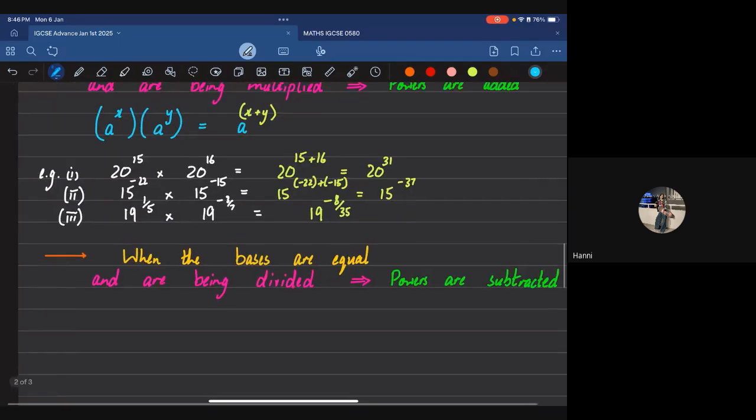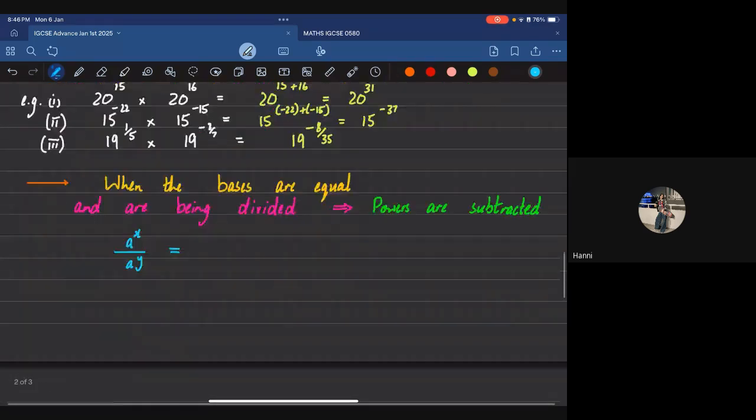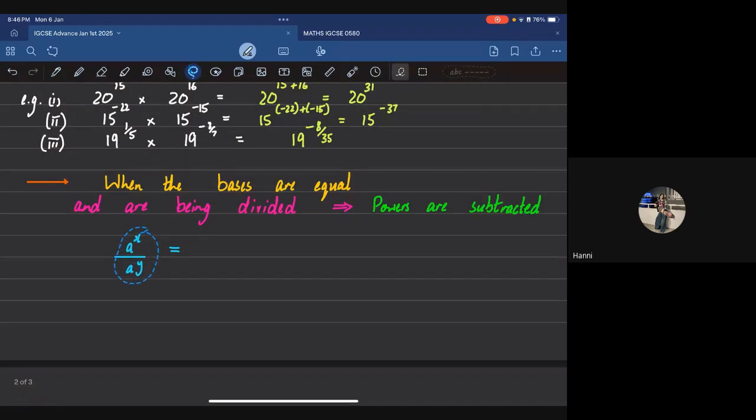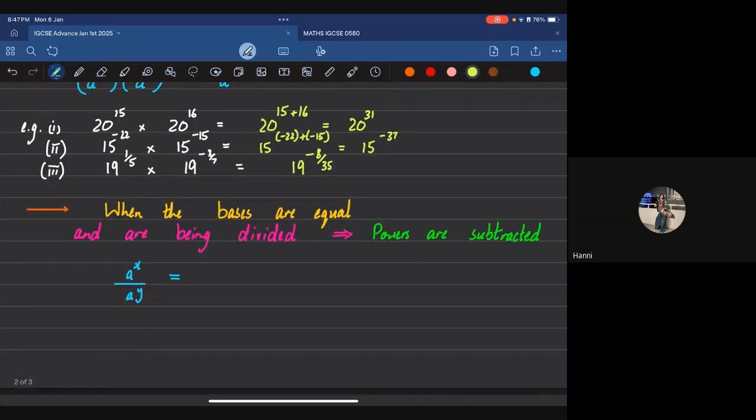All right, honey. Now, as simple as it was beforehand, a to the power x over a to the power y, simply what's going to happen? Before I simply did addition, now I'm just simply going to subtract the powers with each other. And this is extremely useful when you realize that this is going to be used in physics as well.